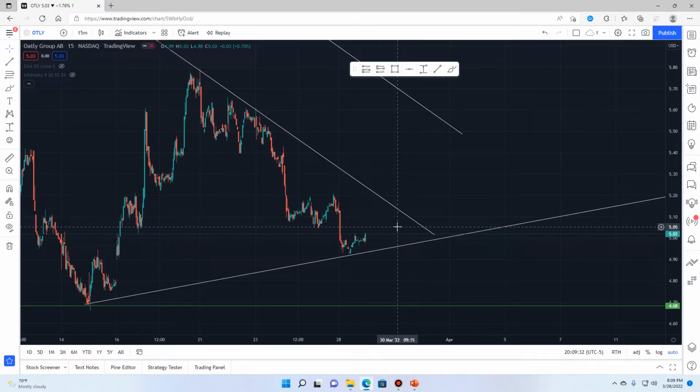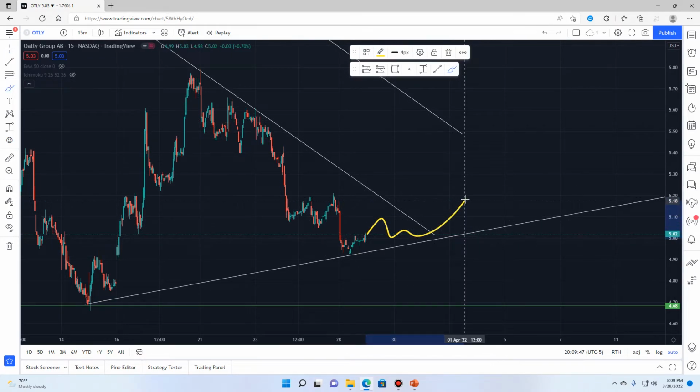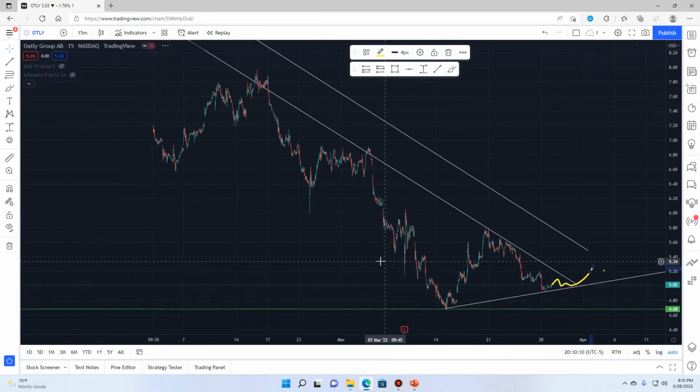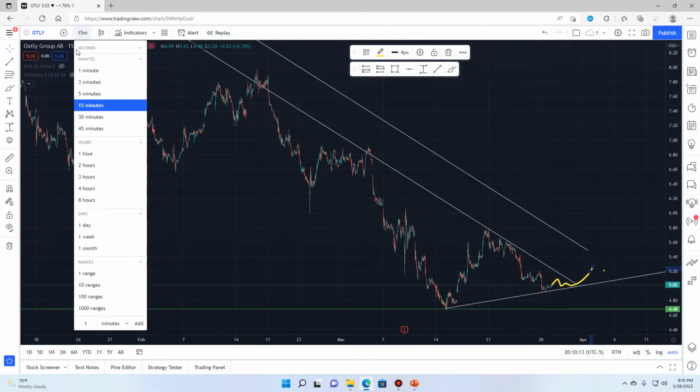I mean, there's not going to be any news or anything necessarily directly affecting Oatly, but there could be something else that happens in the market that causes this stock to kind of break up, and we might see something like this, and then this is the 31st, so Thursday, and then Friday, which is the 1st, we could actually see this stock go up and maybe have it close somewhere in here, and then next week we could focus on it just going higher and higher.